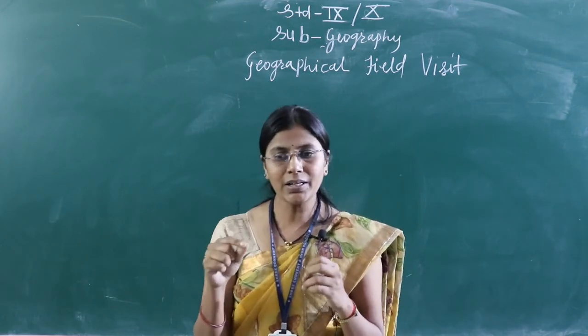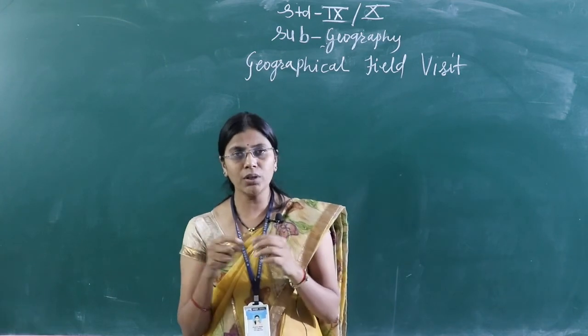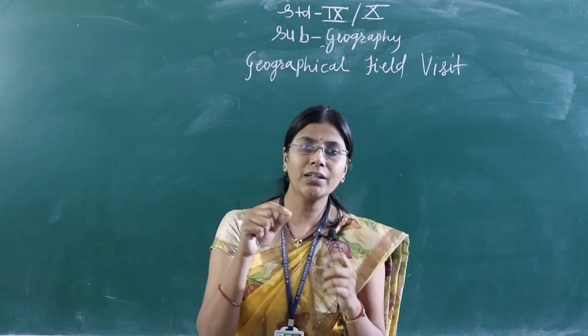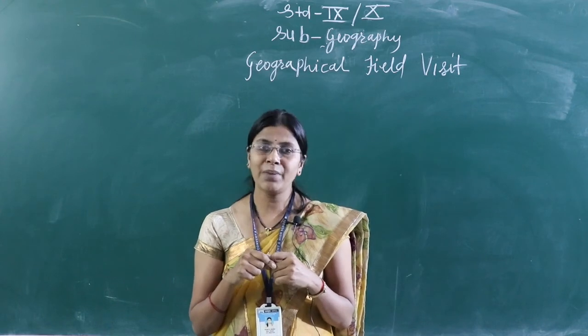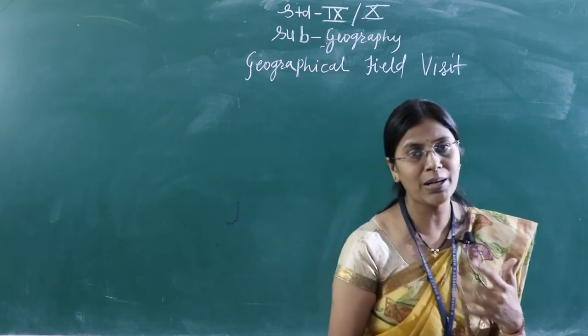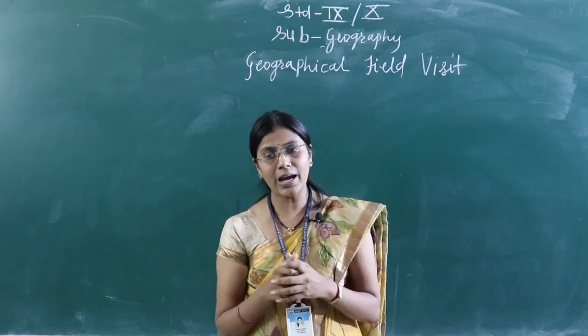Then population. If you visit a particular place, also mention in your report what the population is, the environment problems and measures. Mention what the environment problems are and what measures are to be taken in that local area.